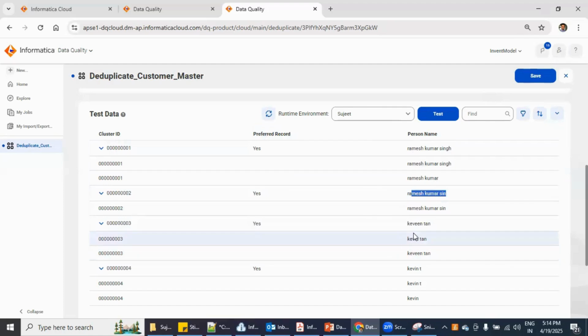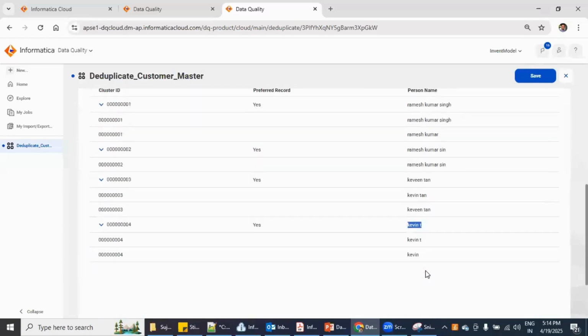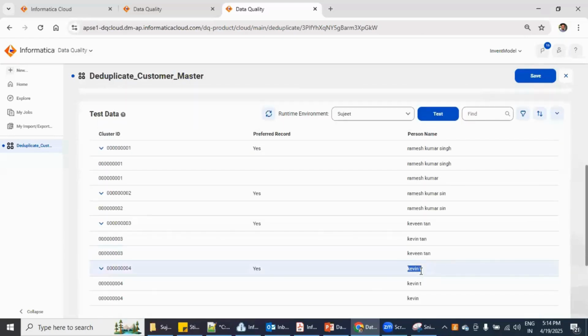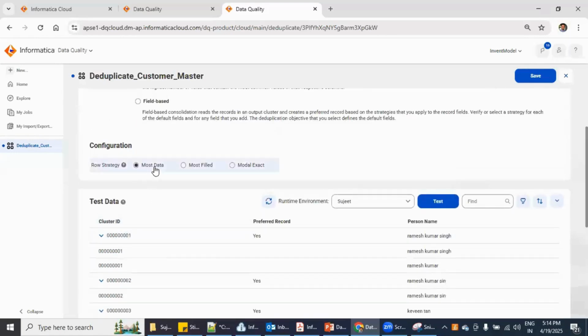Here we have Kevin 10, Kevin 10. So this has more number of characters, so this got considered. And if we talk about these two records, these have more complete data, so this one got treated, right? So we understood these three kinds of clusters for this option, most data.